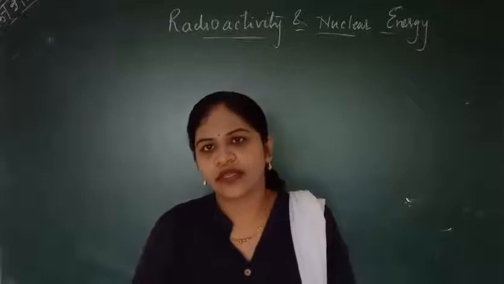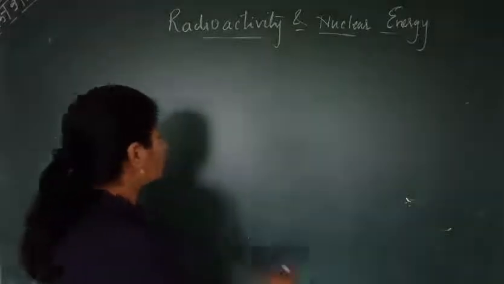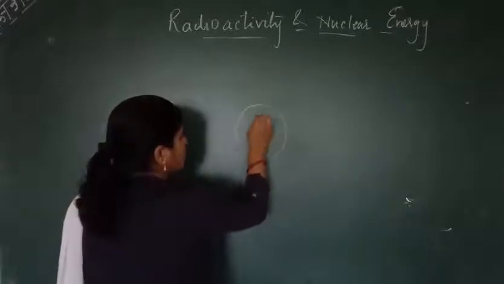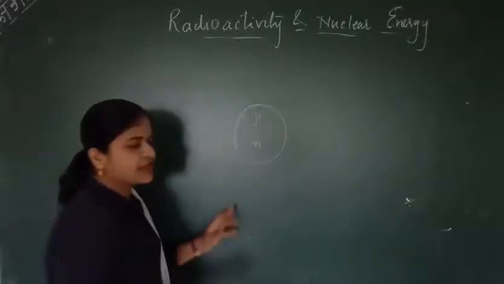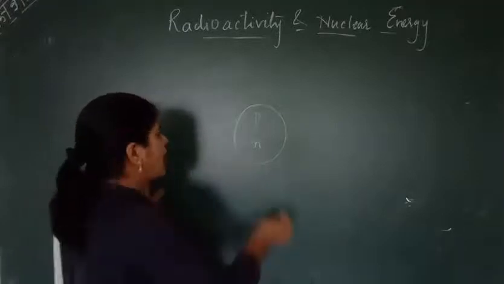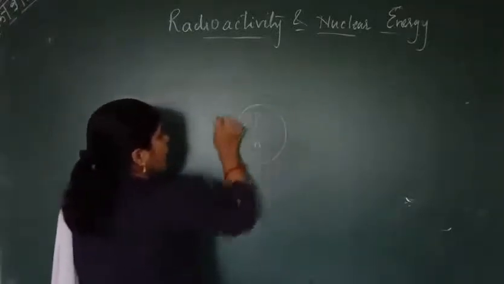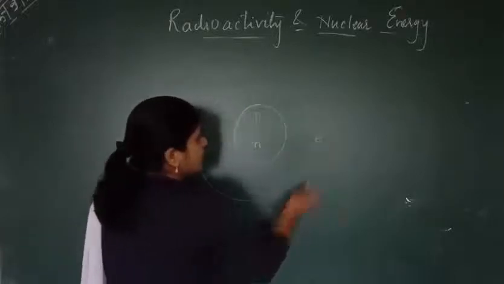In the core of the nucleus, there are protons and neutrons. Proton and neutron are present inside the core of the nucleus, and the electron is present outside the nucleus.